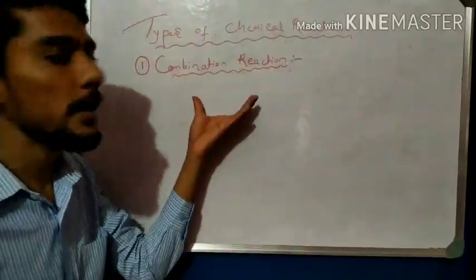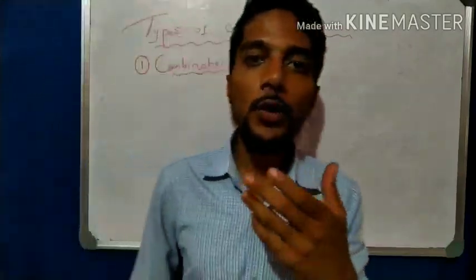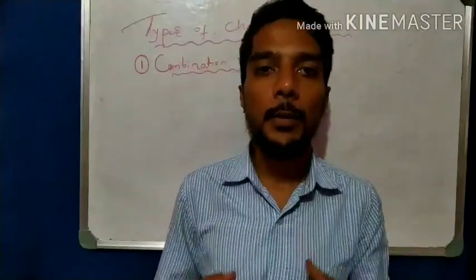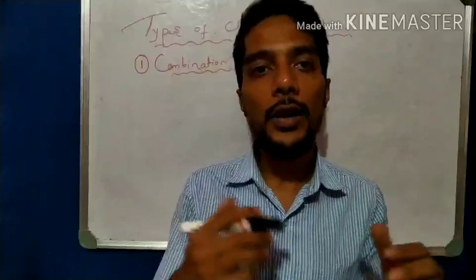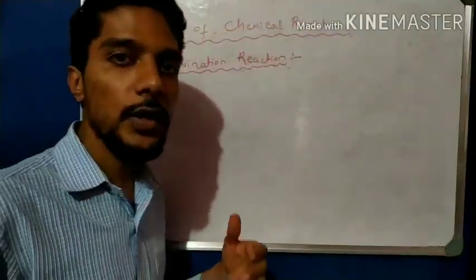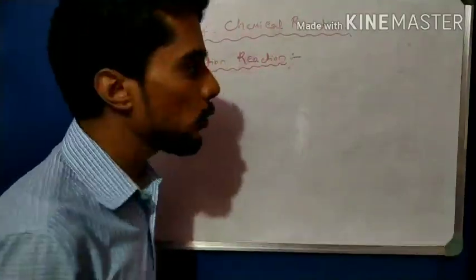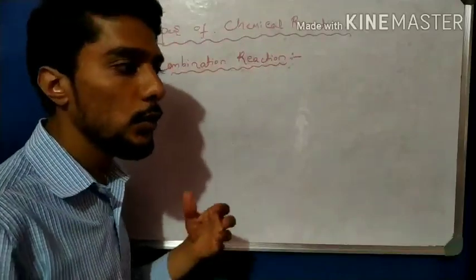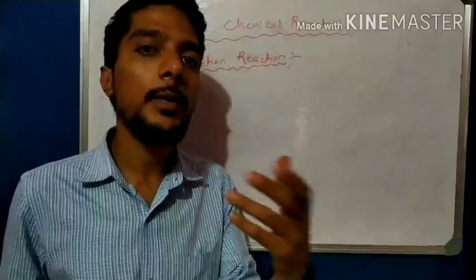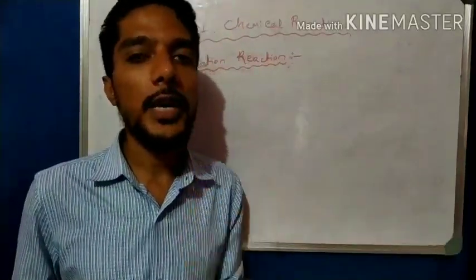So one by one we start to study the types of chemical reactions. Type number 1 is the combination reaction. Before going to the definition, first take examples. By studying different examples, we will try to frame the definition. One famous example which we learned in video number 1 is the burning of magnesium ribbon. In the first video we observed how the magnesium ribbon is burned in the presence of oxygen. If you have not seen it, watch that video number 1.